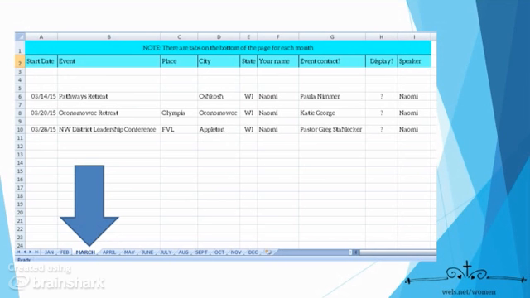We would like you to put your name in the column to show who put the information there. So if somebody goes back and says, hey, I don't know anything about the Pathways Retreat, who put that information in there, you would know that I put that in there. And the event contact name that I put in there was Paula Nimmer. She's a woman that's associated with that retreat, so she would be a person that we could contact about that.